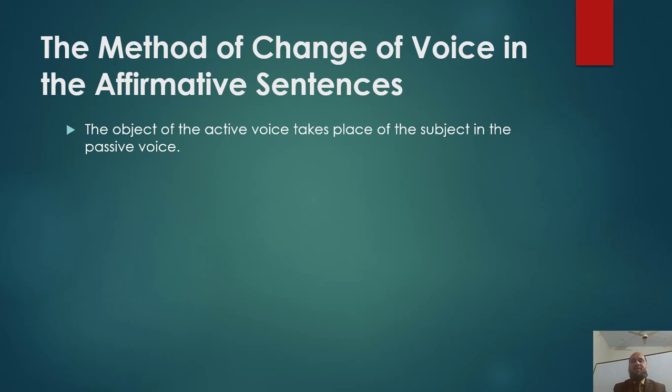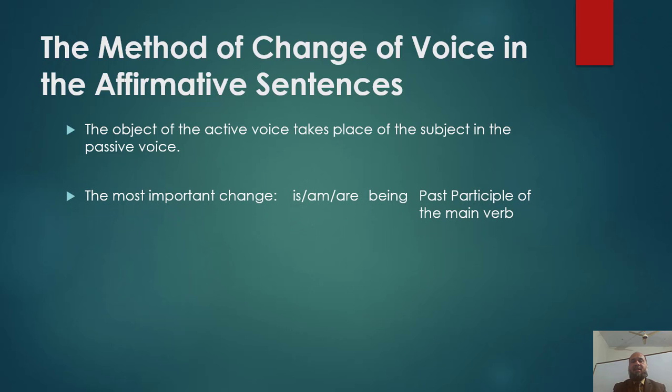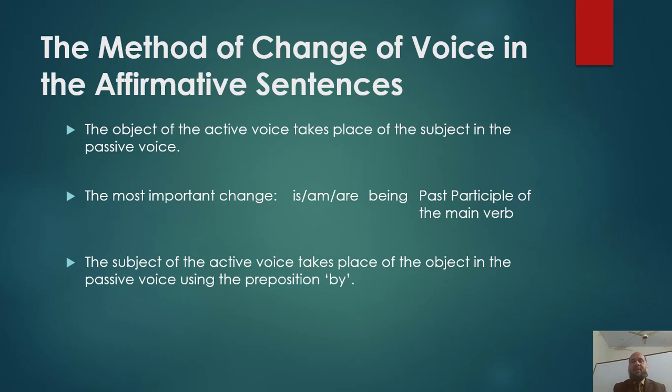Most of you have observed correctly the method of change of voice in the affirmative sentences. At first place, the object of the active voice takes place of the subject in the passive voice. The most important change is with regard to verb. In passive, is or am or are plus being plus past participle of the main verb. And the third point is the subject of the active voice takes place of the object in the passive voice using the preposition by.